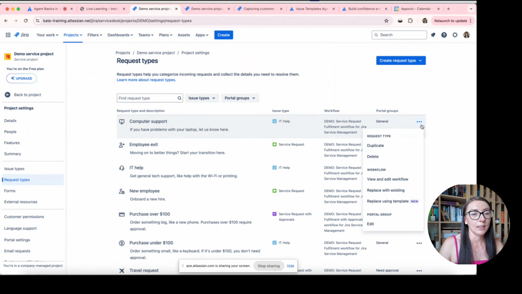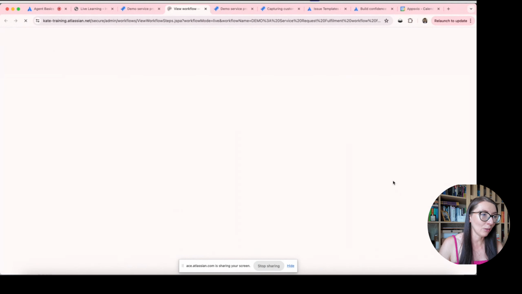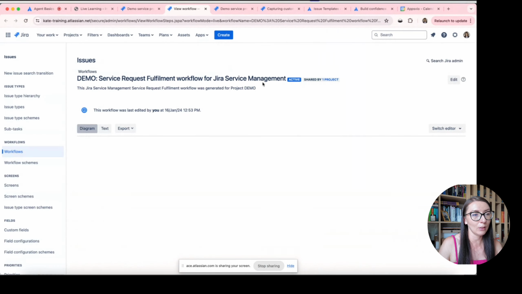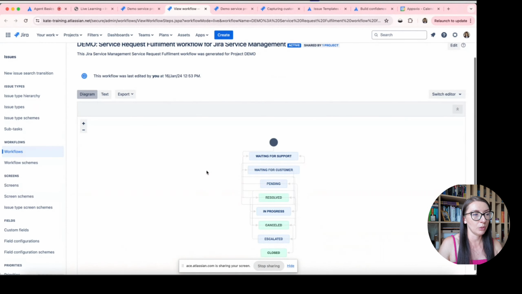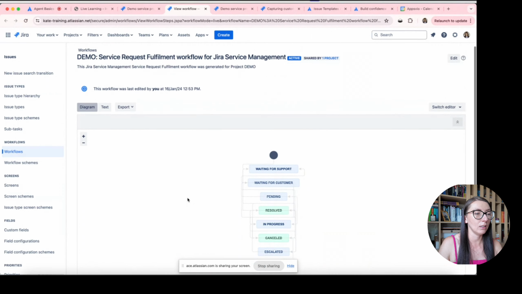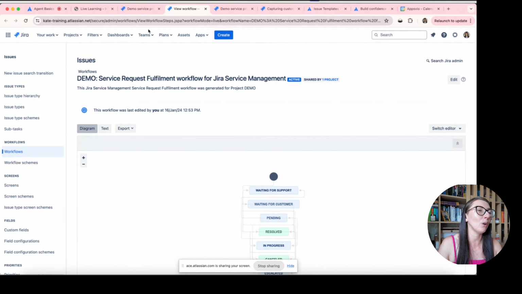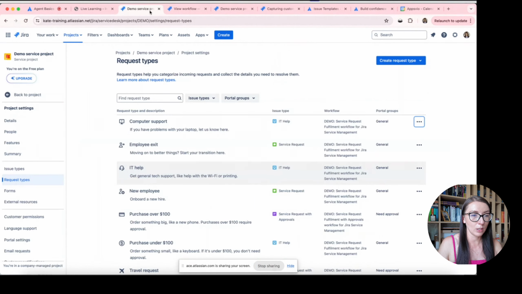And here we have got also option to view and edit workflow, because workflow is strongly connected with issue type, and this is what we know from Jira. So this is the view, the workflow, which is connected to this issue type, which is selected here. And also we have got here information about workflow.